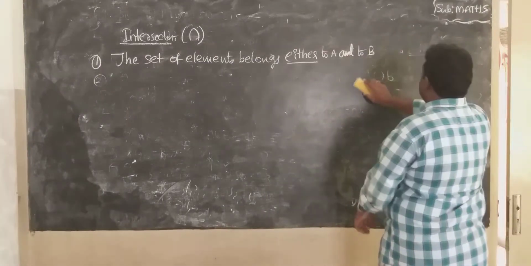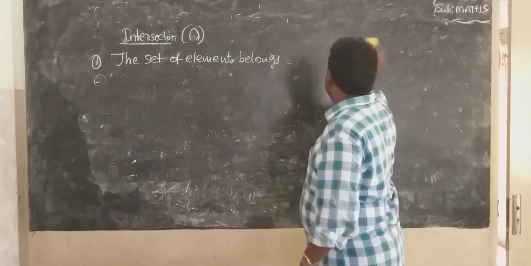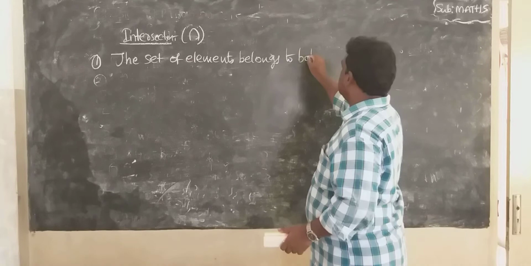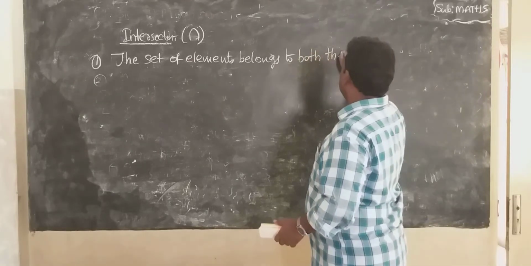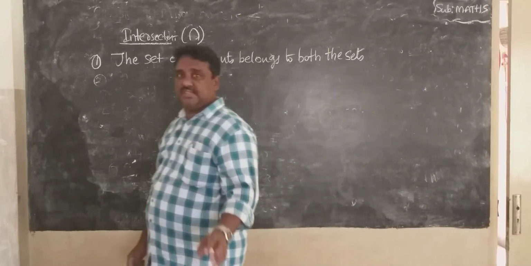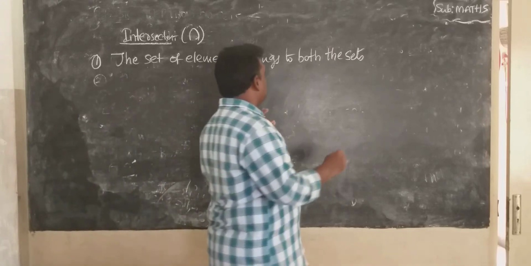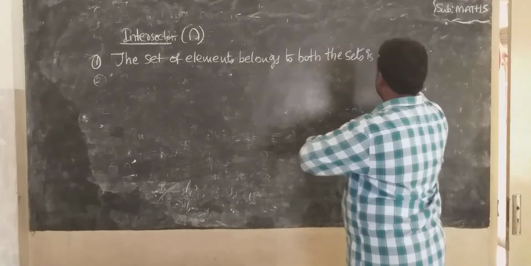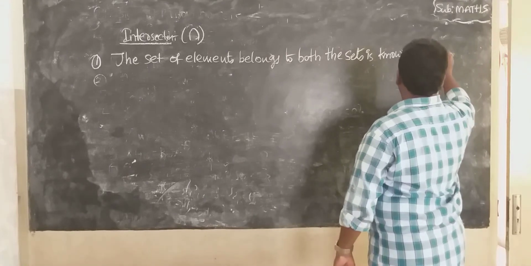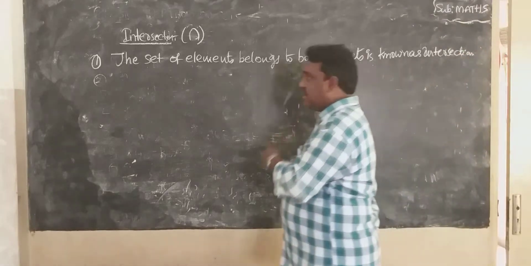The set of elements belonging to both the sets is known as intersection.